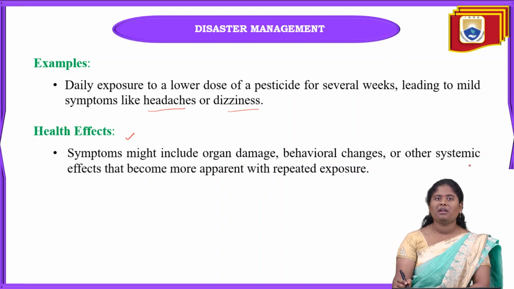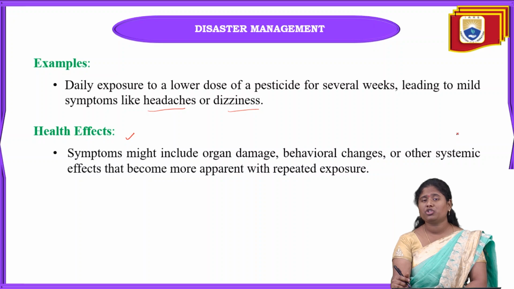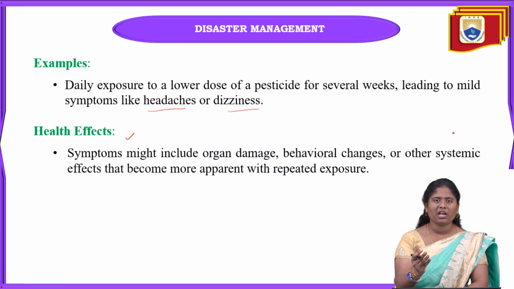And some other systemic effects can be very apparent, and if repeated exposure occurs, we have to face serious damage like organ damage of the kidneys and lungs, and sometimes we can get seizures also.